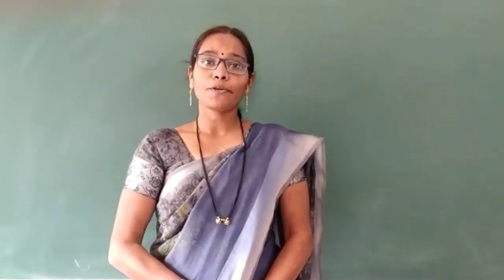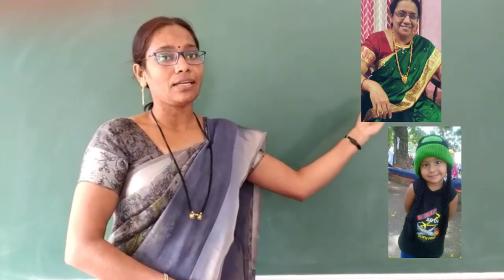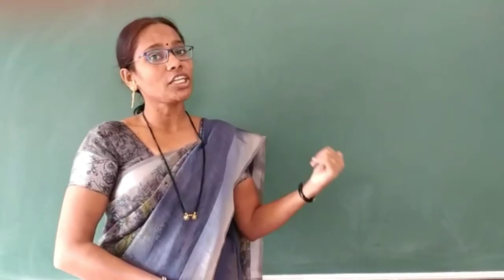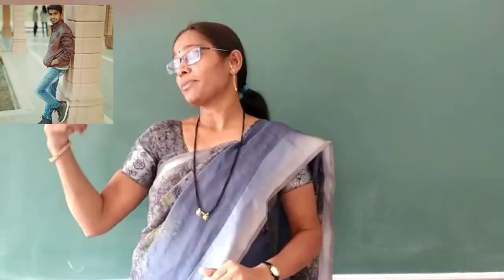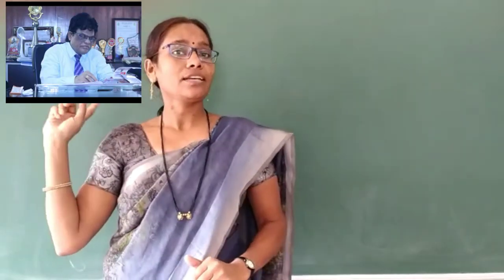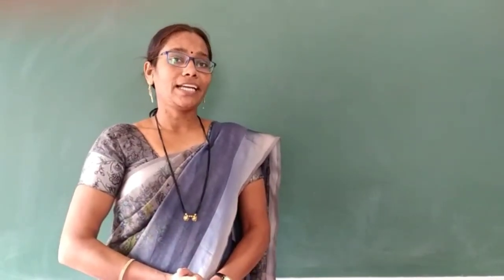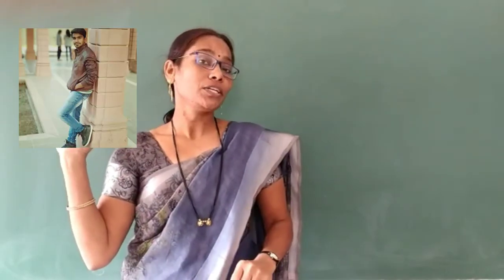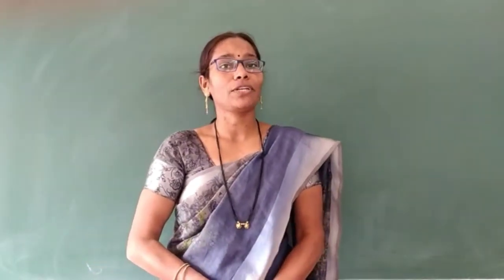In the same way, suppose I am speaking with you about a girl or a woman or any female. If she is one in number, that time I can use personal pronoun she. So I can say, she is a good dancer. In the same way, suppose I am speaking about a boy, a man or any male, and if he is single in number, that time I can use personal pronoun he. And I can make a sentence by using he, like, he is good at playing cricket. So like this we can use personal pronoun he.